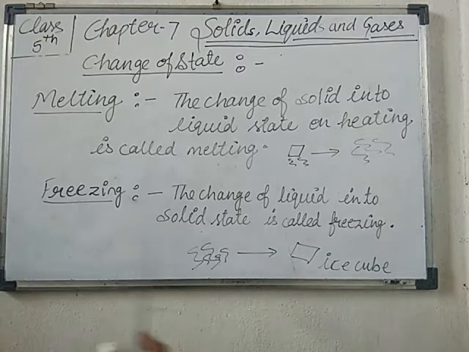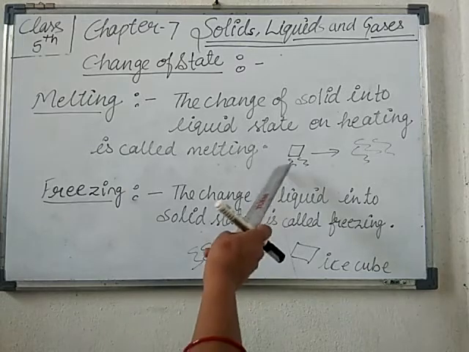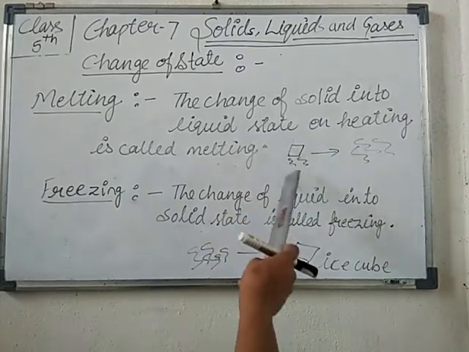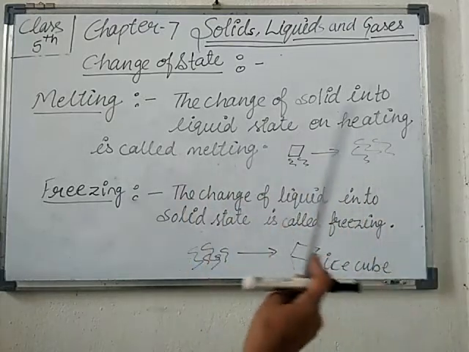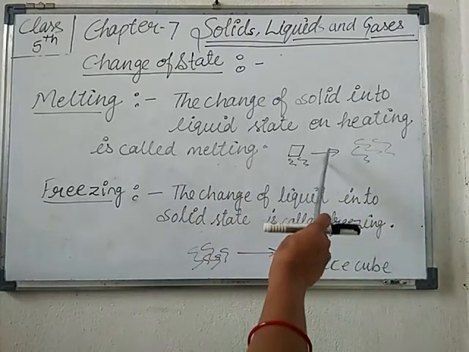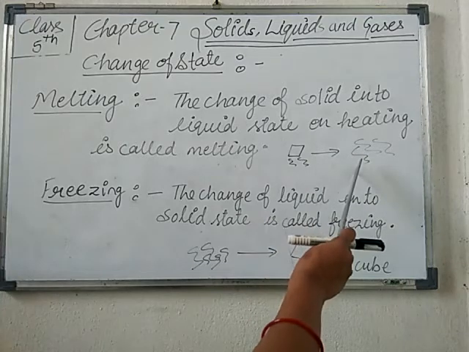So they become loosely packed and form water. Like here is an ice cube, and when you keep it in a warm place, after getting heat, it will melt and turn into the liquid state.